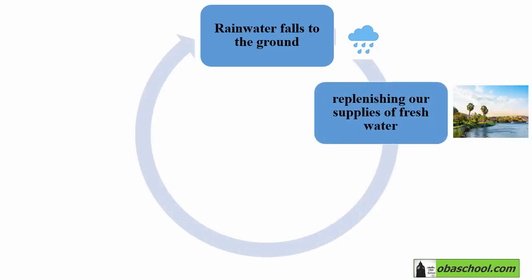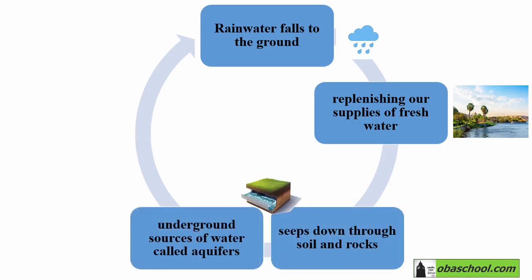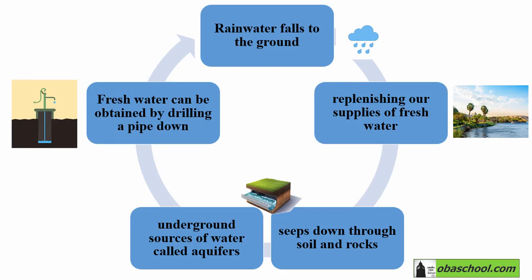So rainwater will fall to the ground. It will replenish our supplies of fresh water in rivers and lakes. It will also seep down through soil and rocks to underground sources, and then fresh water can be obtained from these porous underground seams of rock by drilling a pipe down to form a water well.